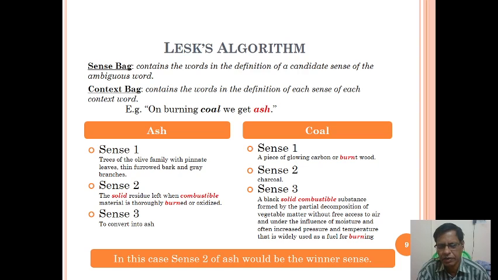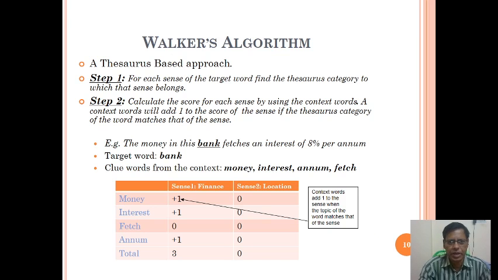It is giving relatively the hash information. Okay, so the next one is Walker's algorithm. What is Walker's algorithm? It is a thesaurus-based approach, and it has two steps.